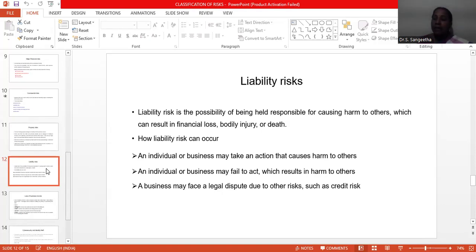So if business people do not take decisions immediately and do not solve issues on the spot, this problem will occur. A business may face a legal dispute due to other risks such as credit risk. This is an example of how liability risk may occur.